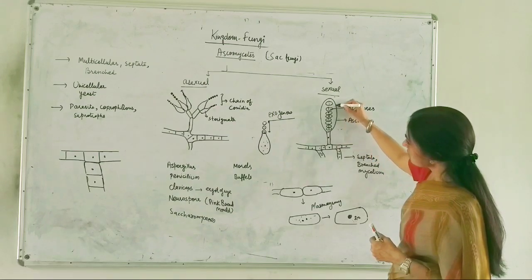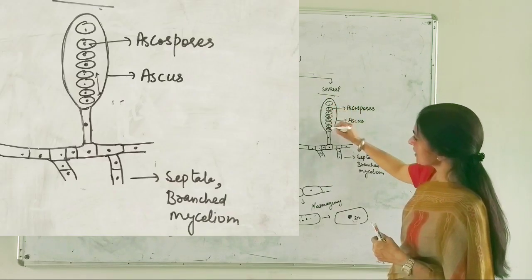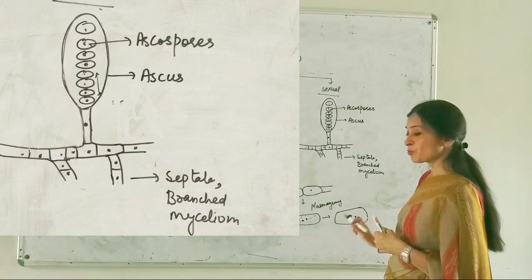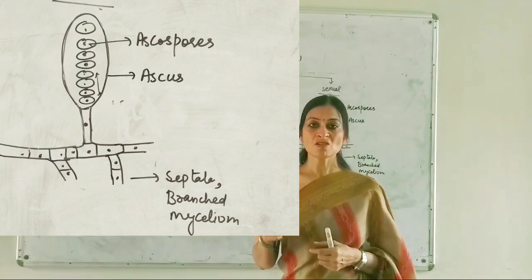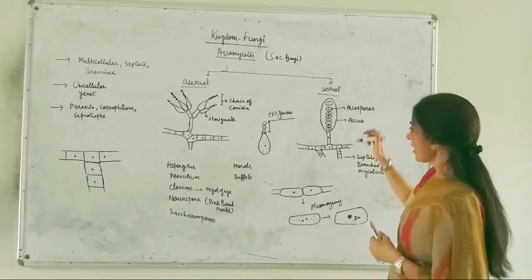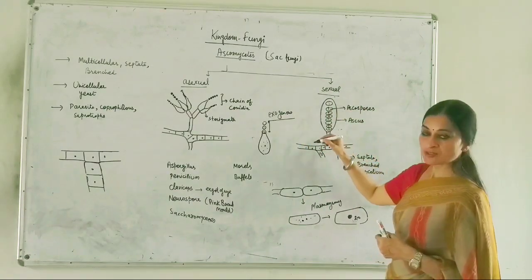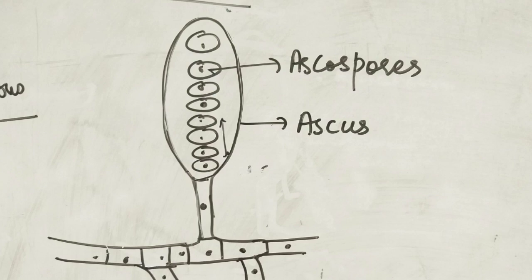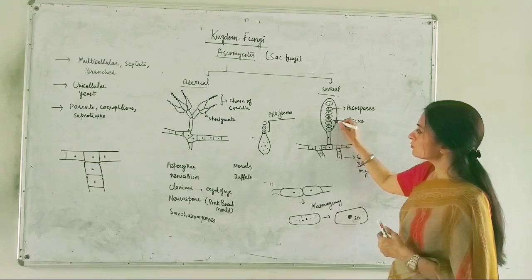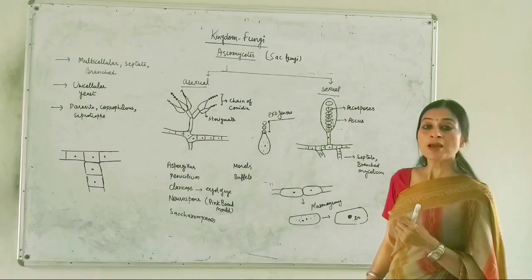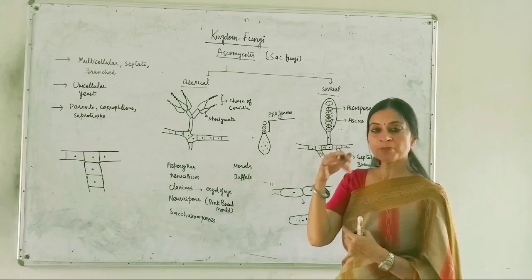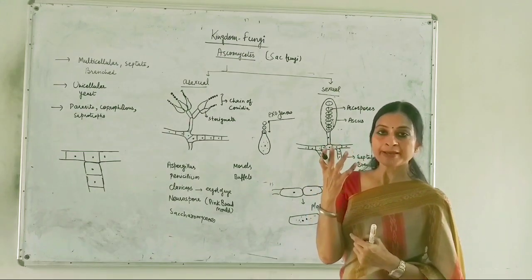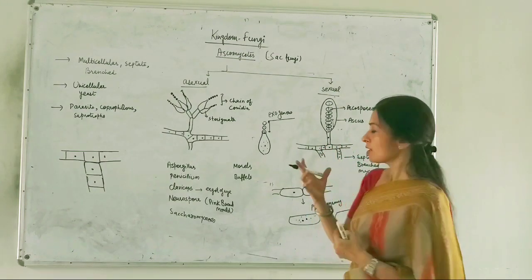This diploid cell will produce this sac-like structure which is known as the ascus, and in this diploid cell there will be meiotic divisions or reductional divisions. This container-like, bag-like structure, the ascus, will then hold four haploid nuclei first, and then they will be covered by a thick wall, and they will behave as ascospores.